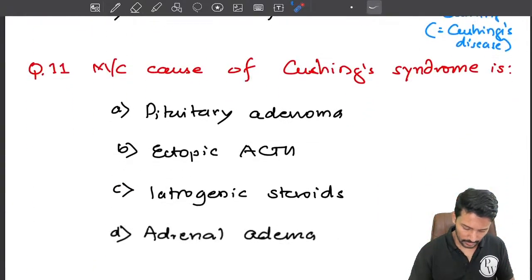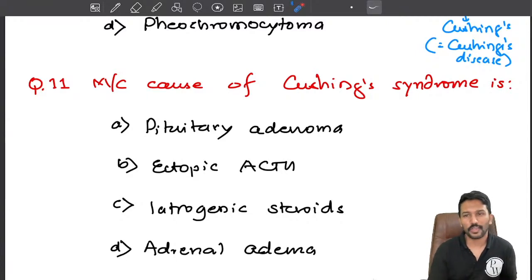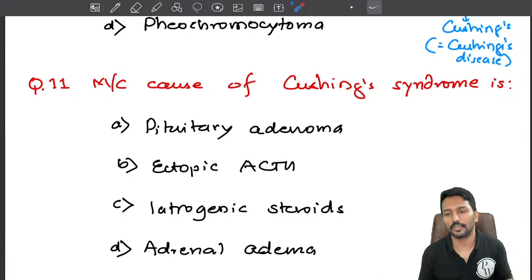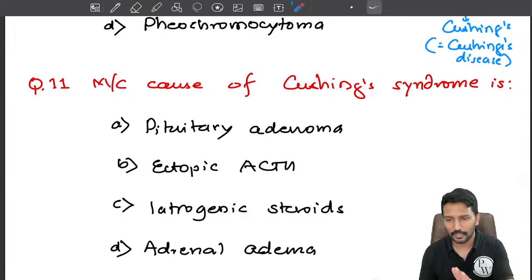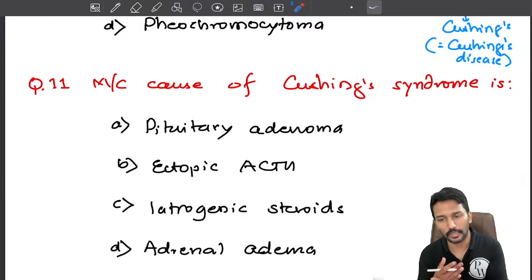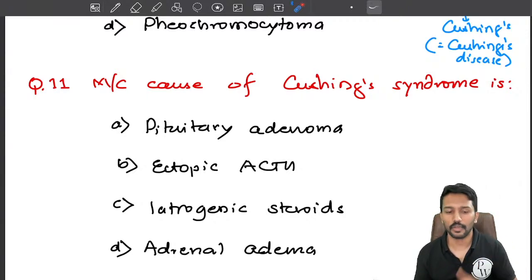Okay. Next question. Most common cause for Cushing syndrome. So this is the overall general question. What is the most common cause for Cushing syndrome? They are not asking you ACTH dependent or independent. If they ask independent, we know iatrogenic. If they ask dependent, we know pituitary adenoma. If they ask a general question like this, what should be our answer?